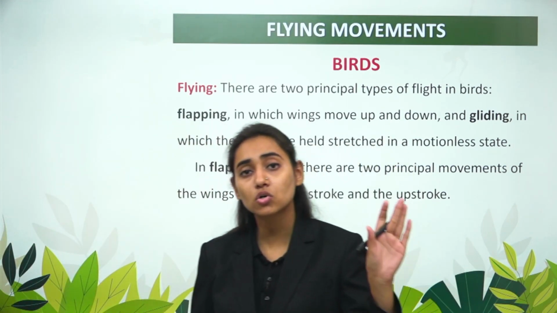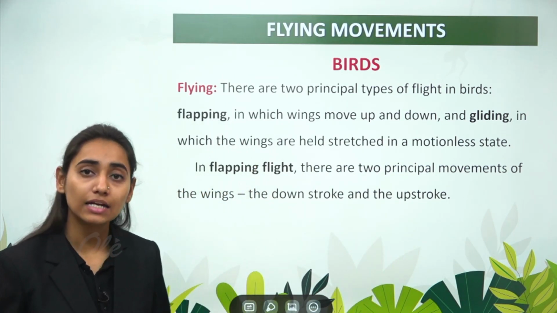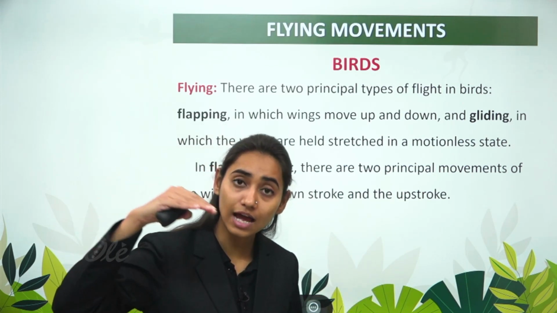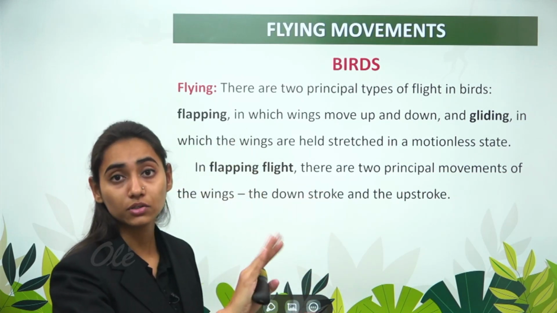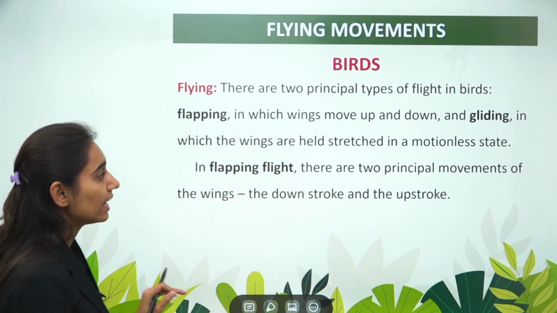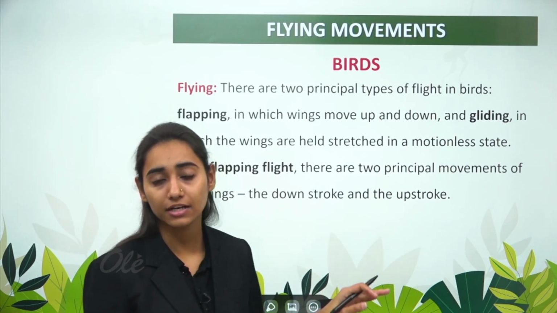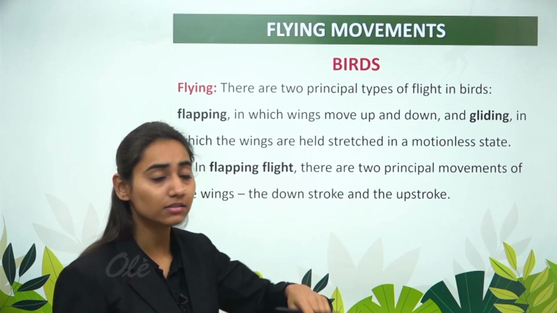Flapping means constant motion of the wings. Gliding is when the birds can uphold their wings in a particular direction and can glide on a very steep slope, that is upward to downward or downward to upward, in which the wings are held stretched in a motionless state. In gliding state, the wings are in motionless state, but in flapping, the wings move up and down.